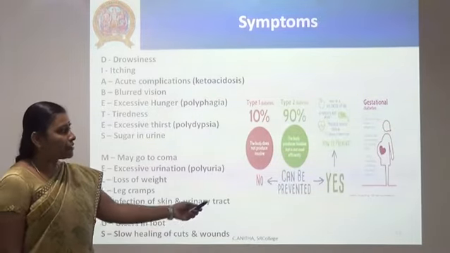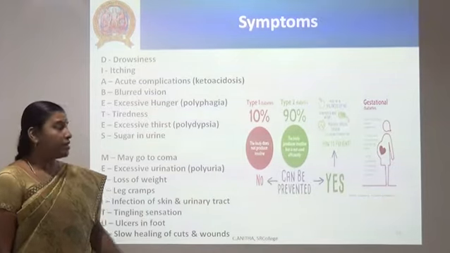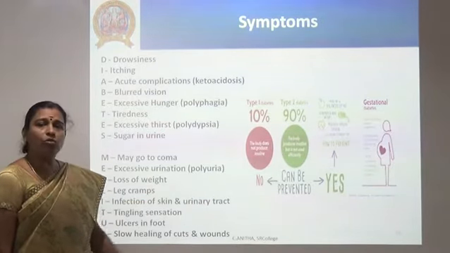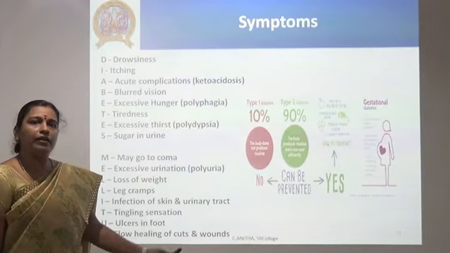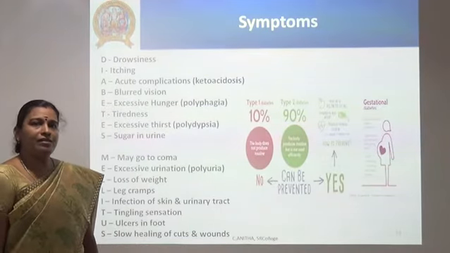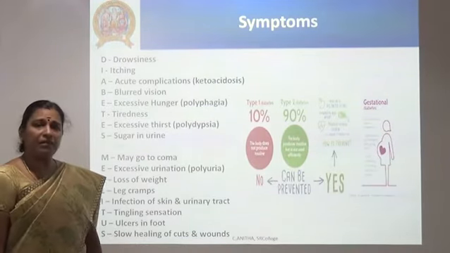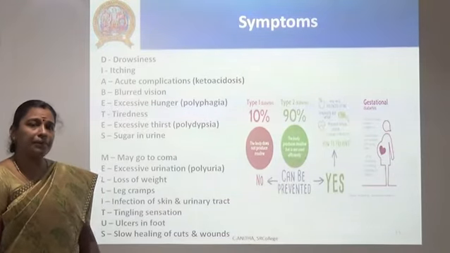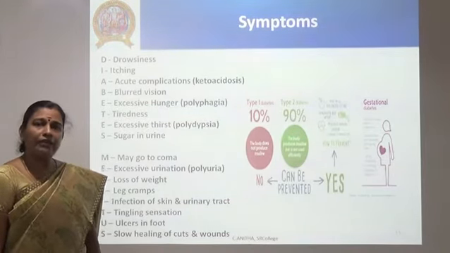So type 1 diabetes and type 2 diabetes can be prevented. Type 1 is very hard to maintain and very hard to cure because it is juvenile onset. Whereas type 2 can be prevented with proper diet, and a person who is pregnant also can have control over this diabetes.